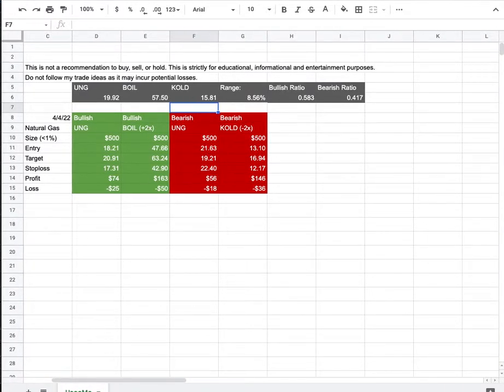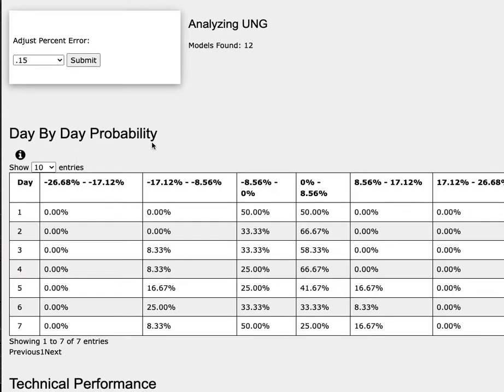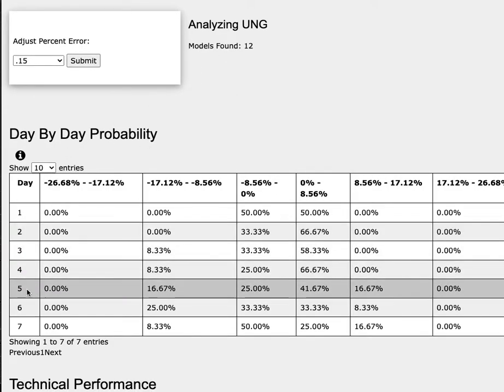So how did I develop these trade ideas? It all comes from the day-by-day probability model. As we progress to the 5th day, or week of trading, natural gas has a 42% chance to climb between 0 to 9%, a 17% chance to climb between 9 to 17%.